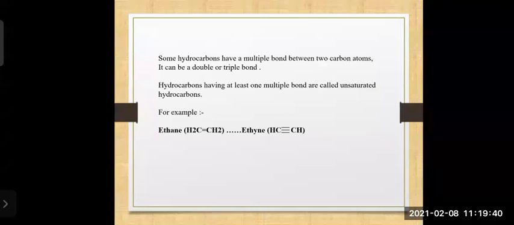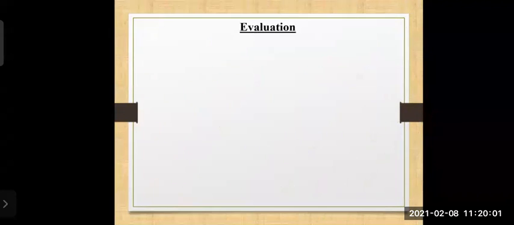Unsaturated hydrocarbons have double or triple bonds, and the examples were ethene, propene, ethyne, propyne. I hope you have understood up to this.